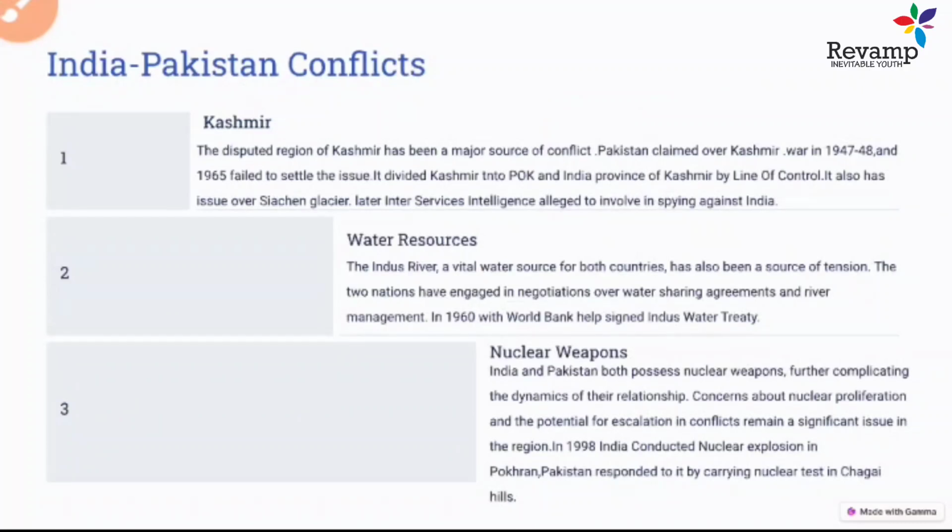Now the next thing that happened is the India and Pakistan conflicts. A very famous conflict between these two countries. What happened with India and Pakistan? We all know, and I mentioned in earlier slides and earlier classes also, that Kashmir was a disputed territory, because since 1947, since the partition happened, a lot of proxy war has happened between these two countries. Claim over Kashmir led to the division of Kashmir, one part with India and one part